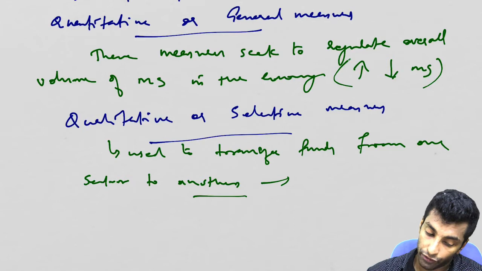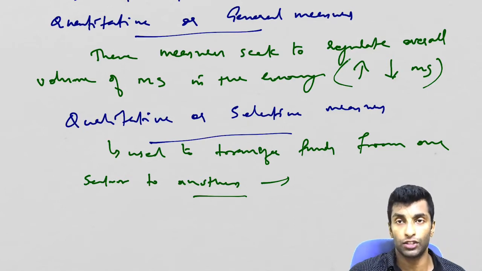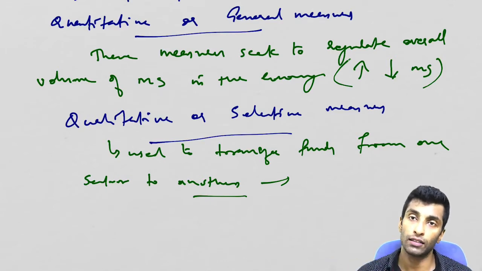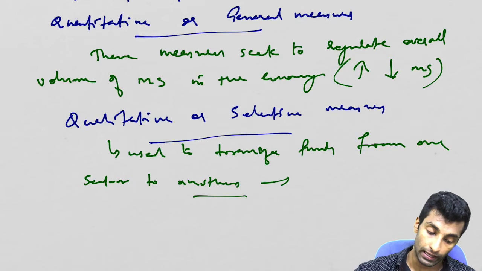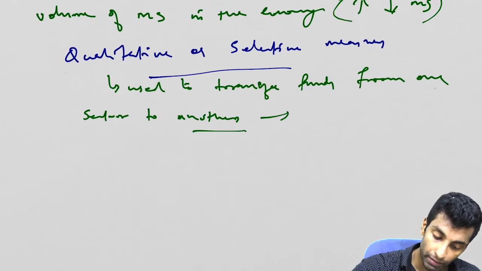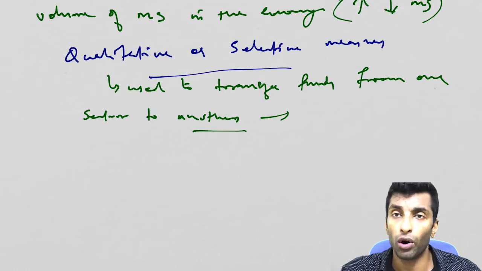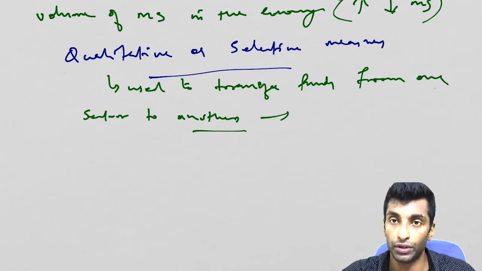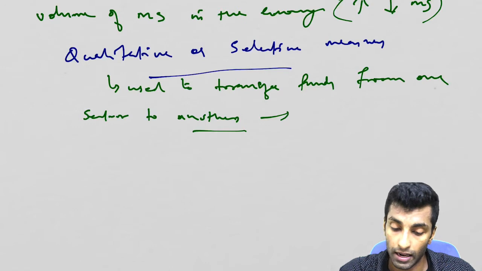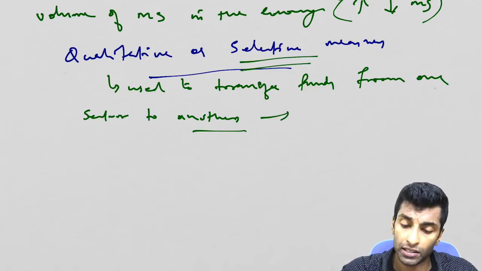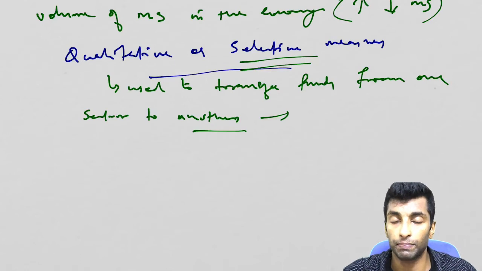They actually affect money supply in specific sectors. It is not increasing or decreasing money supply in general or in the overall market. It may shift money supply from one sector to the other sector, so overall money supply remains the same. Like here you will be giving more loans to some particular sector, so you can increase the money supply in that particular sector. So that is what qualitative measures are. Why is it known as selective measures? Because specific sectors are selected.